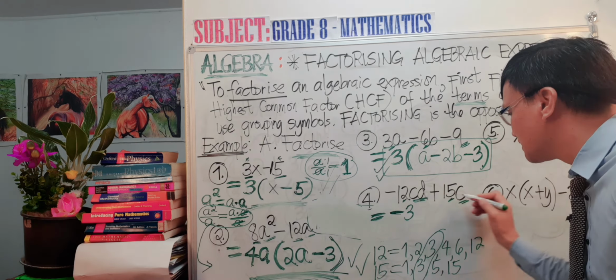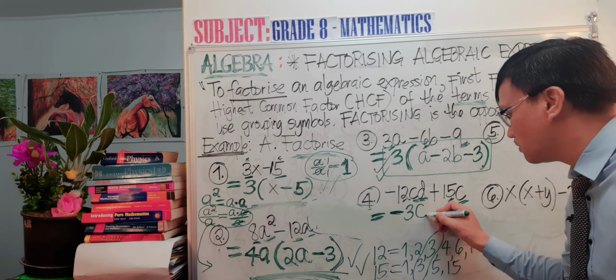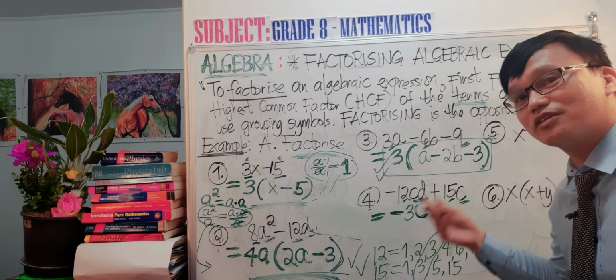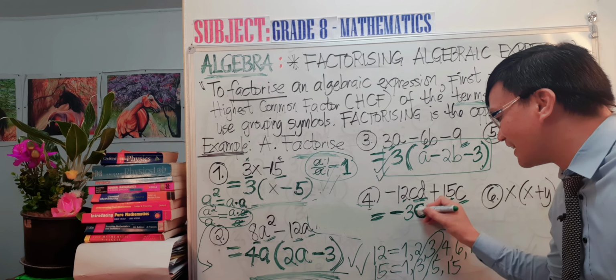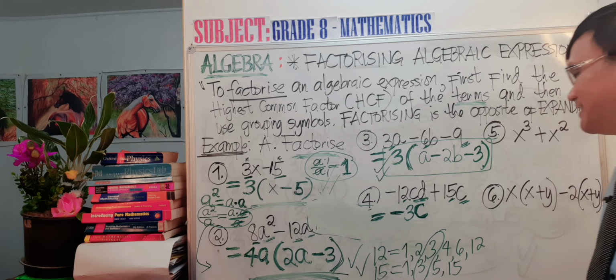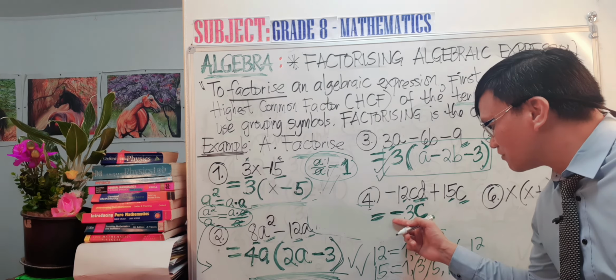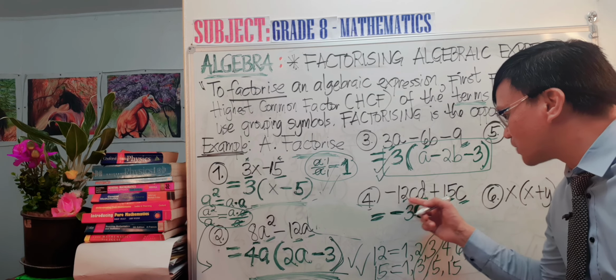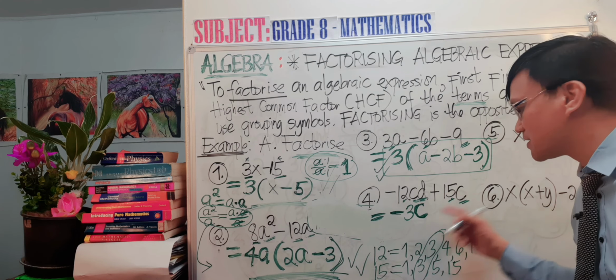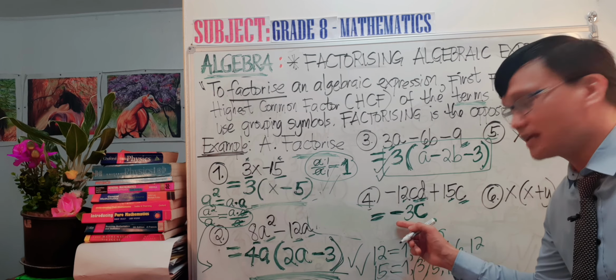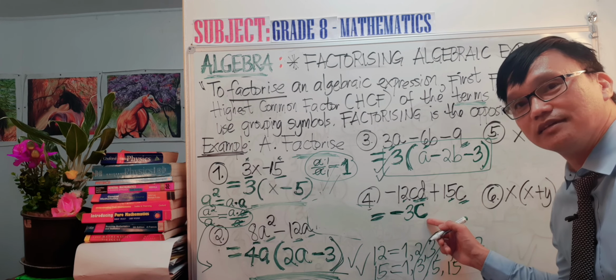So C, C. So put C outside now, and that is it. You have now taken the highest common factor of negative 12CD and positive 15C. The highest common factor of these two terms is negative 3C.